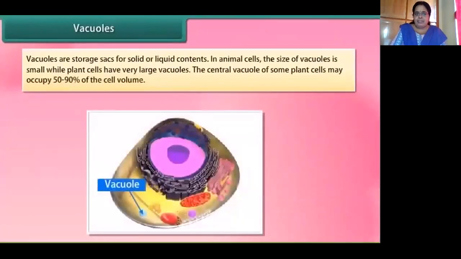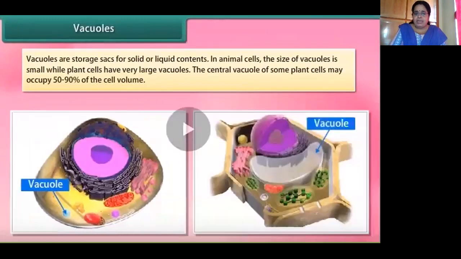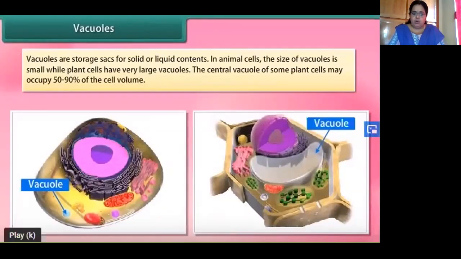Now we go over to the next component in the cell, that is vacuoles. They are blank-looking spaces, empty sacs you may feel, but they are not at all empty. They are storage sacs. They store solid components as well as certain liquid components. In animal cells, the vacuoles are very small, whereas plants have large vacuoles. Sometimes 90% of the volume of a plant cell is occupied by a vacuole.